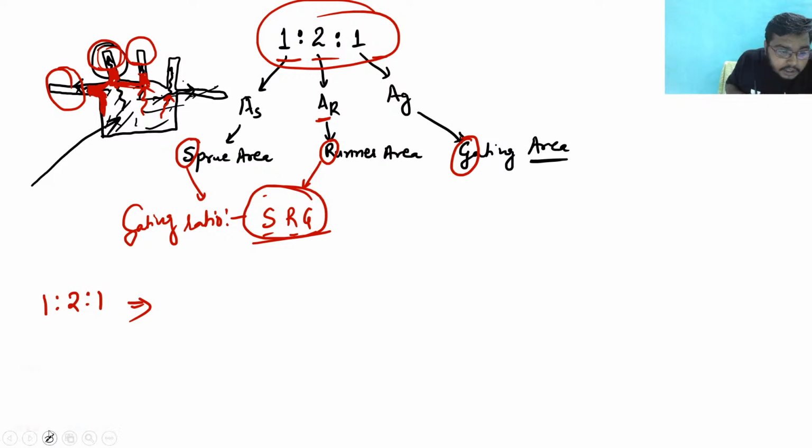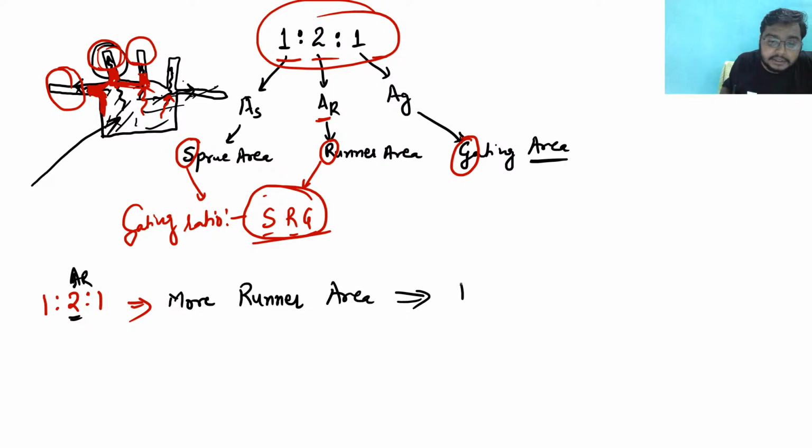So from here I can say that 2 is the AR, hence more runner area. If runner area is more, it simply means it is a pressurized gating system.